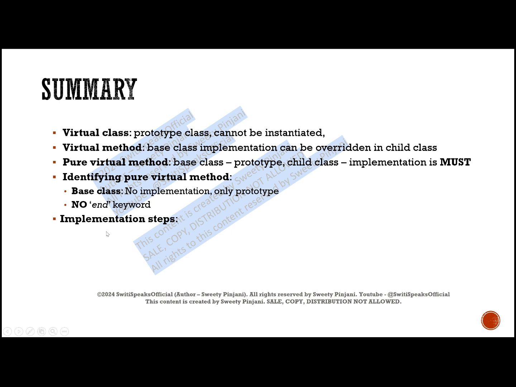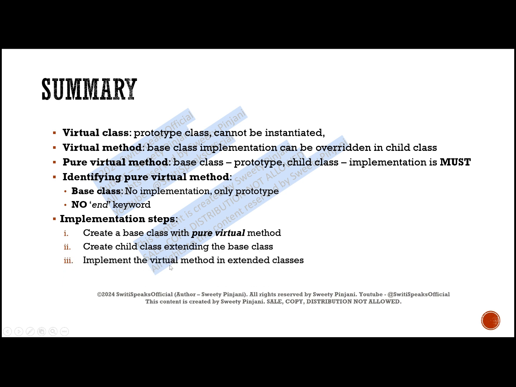What are the steps to implement a pure virtual function or pure virtual method? It can be a task or function. First, you will create a base class with a pure virtual method by using the keywords pure and virtual. Then you will create a child class extending the base class. You will implement the virtual method in the extended class. Remember, this implementation is a must for pure virtual methods. And then you can call the required method using either the child class handle or the base class handle. This is the summary of the pure virtual class.